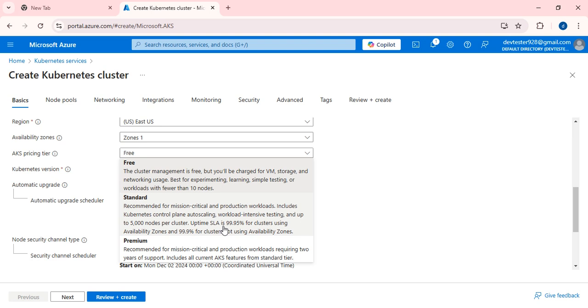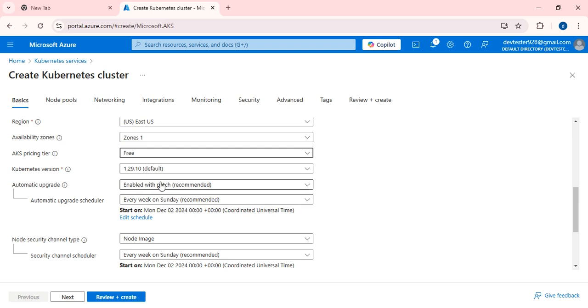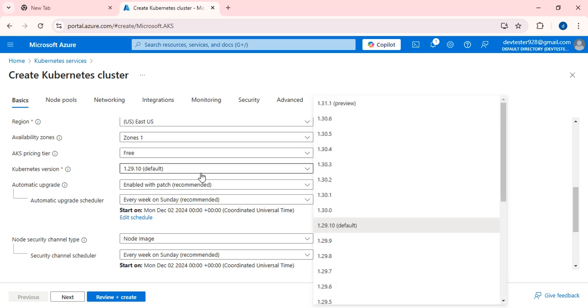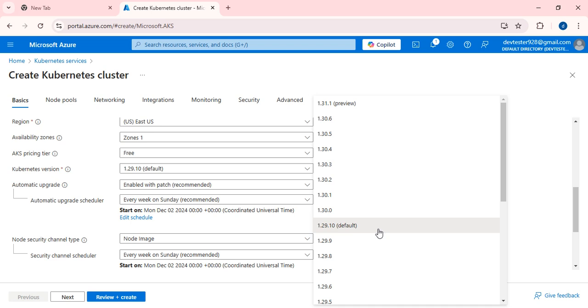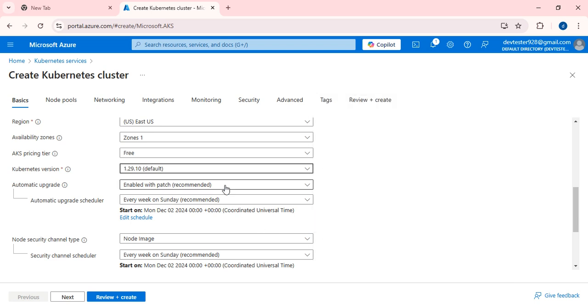Means if you select this standard, there will be an uptime of 99.95% if you select multiple availability zones. If you are not selecting multiple availability zones, there will be 99.9% uptime. But here the free tier is enough for me, and the Kubernetes version is by default 1.29.10. It is the default. There are different versions available. Suppose you have a specific requirement for a particular version, you can select it, but I am going to select this default version.